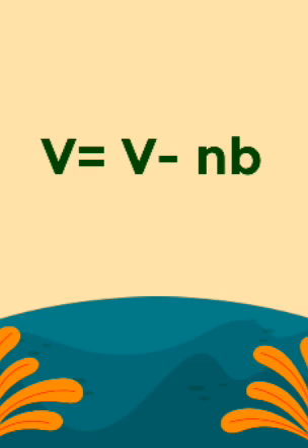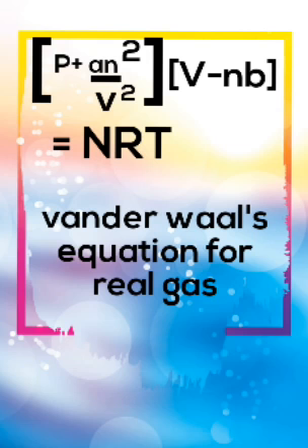Thus, the volume of the gas will now change, and the new volume will be V equal to V minus nb, where nb is the volume occupied by the gas molecules themselves. Thus, the ideal gas equation changes to (P plus an² by V²)(V minus nb) equal to nRT, where a and b are constants and depend upon the nature of the gas. This is called the equation for a real gas, or the van der Waals equation.